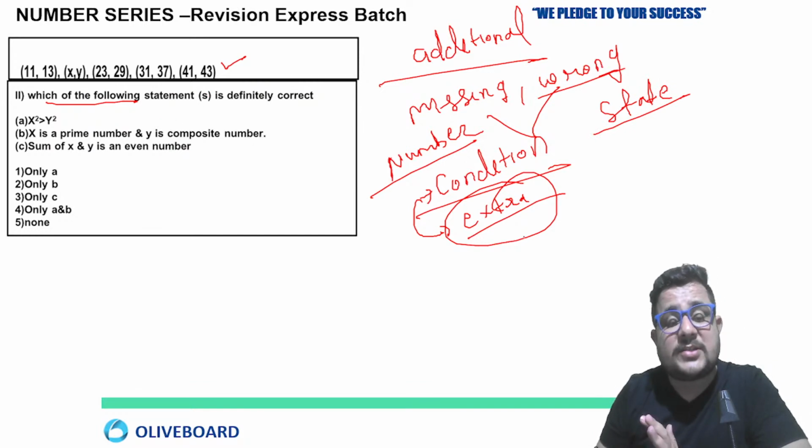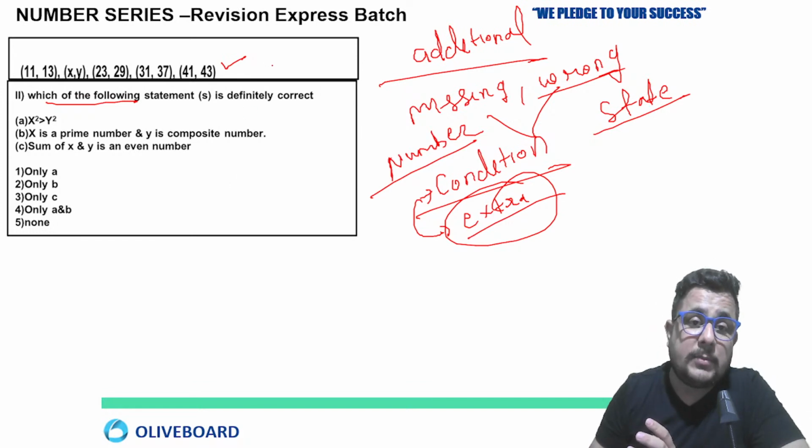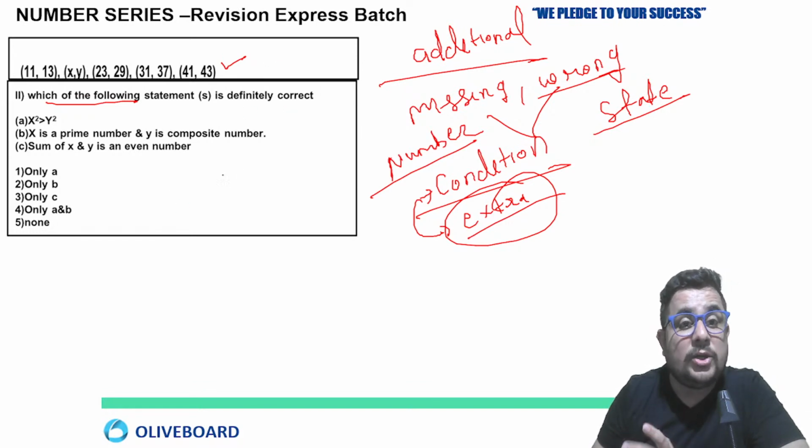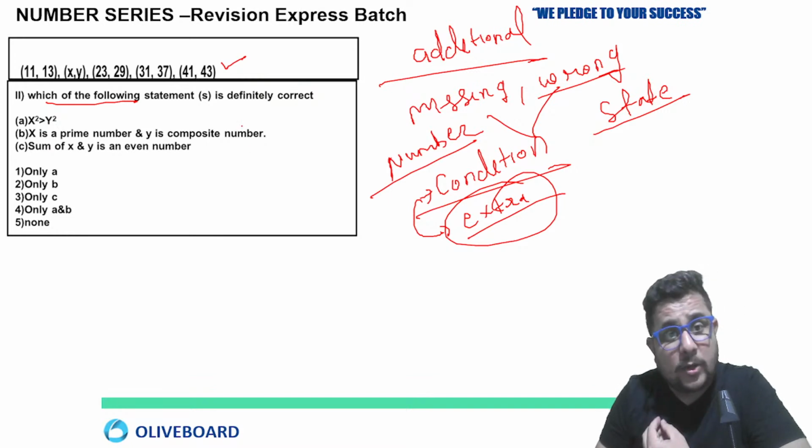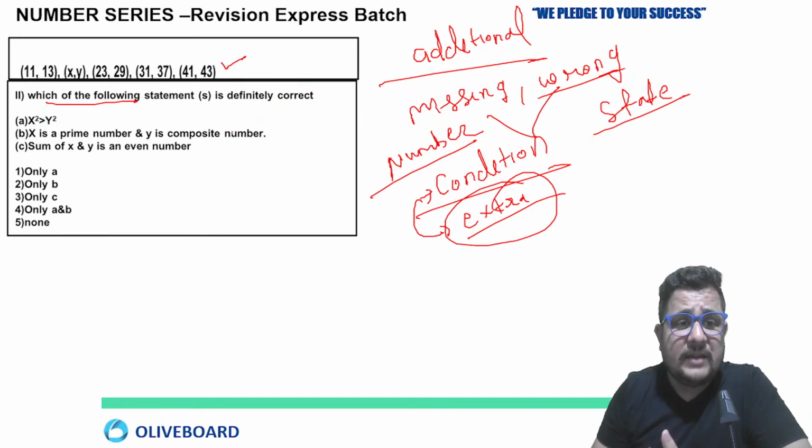They can ask you an extra calculation. For example, the missing number in the series is this, then find out the value of this equation or something. They can even put a quadratic equation. Means they will put something extra. They are making the question lengthier.